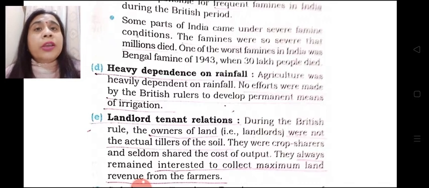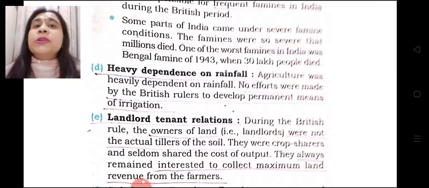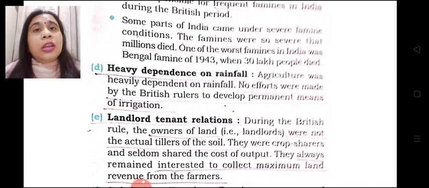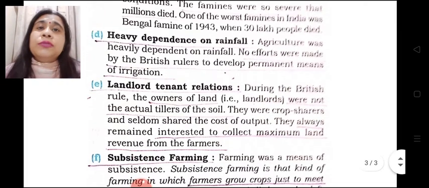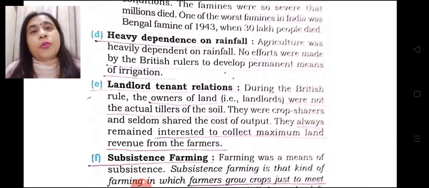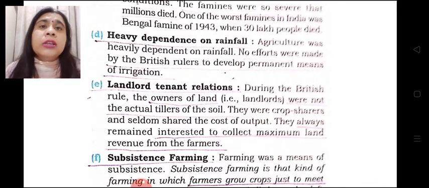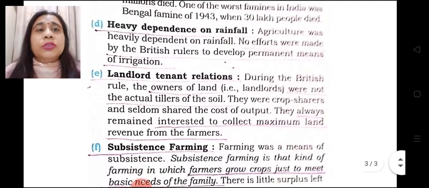We did not have any permanent means of irrigation, and our farmers, our peasants, were heavily dependent on rainfall for irrigation of their fields. If the rainfall was more, productivity was more. If rainfall was less, productivity declined accordingly. So this was a condition of dependency in agriculture.